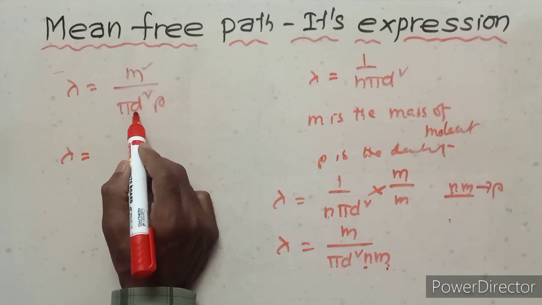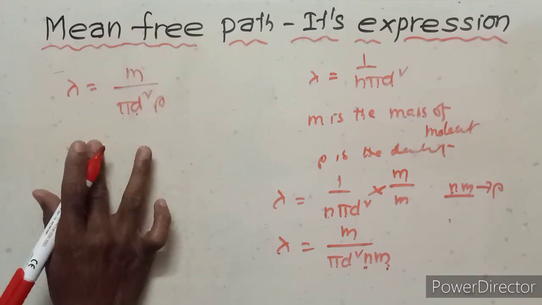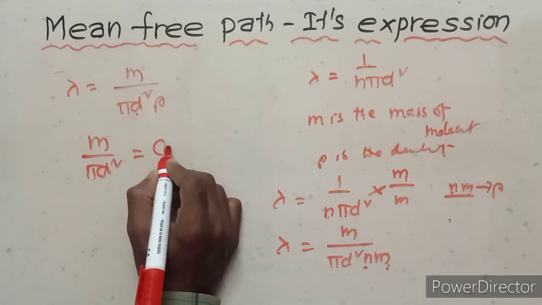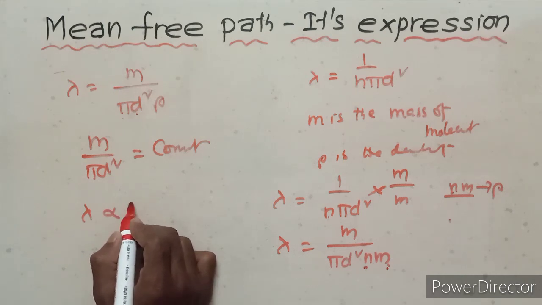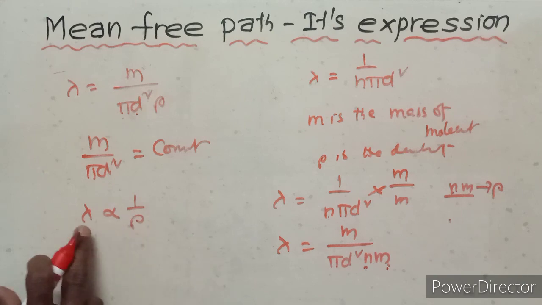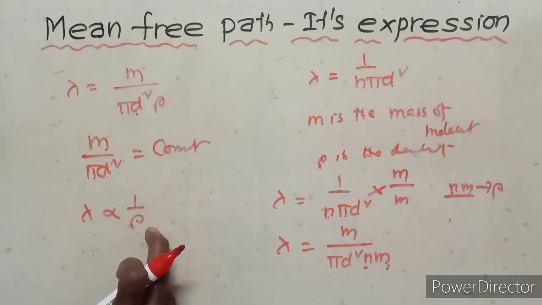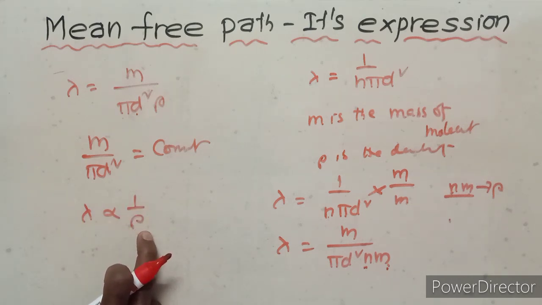So here m is the constant, pi is the constant, d means diameter of the molecule. So m upon pi d square is constant, so lambda is proportional to 1 upon rho. So lambda is inversely proportional to density. Lambda is proportional to 1 upon rho. Lambda is inversely proportional to rho. Rho means density.